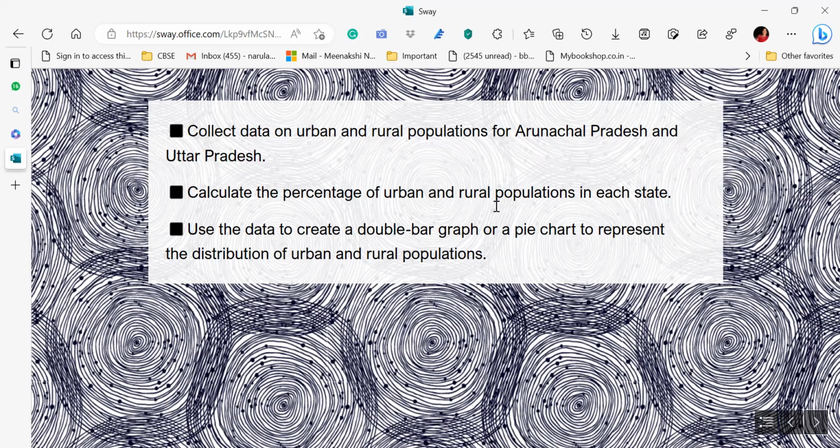Though you can talk about anything. You can talk about food, you can talk about clothes, you can talk about monuments, you can talk about heritage, culture, dances, folk songs, right? Sports. You can take any of the topics as per the topics covered in your class in any of the subjects, and then you can integrate different subjects, right?